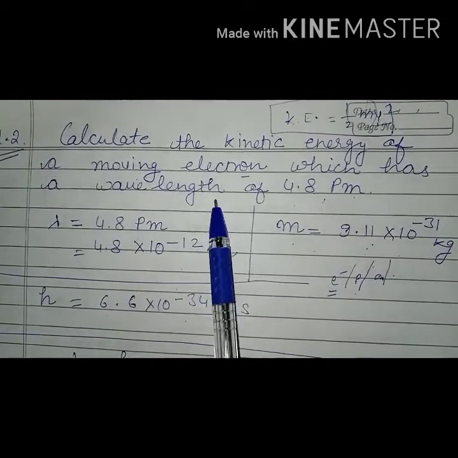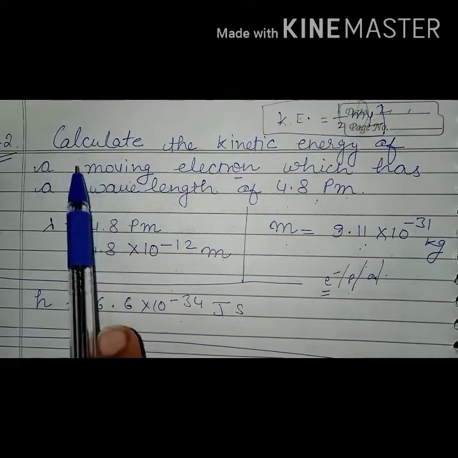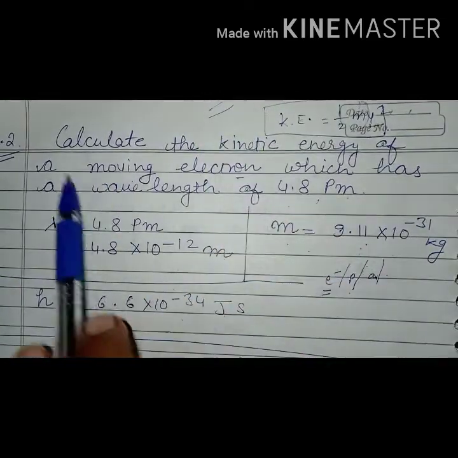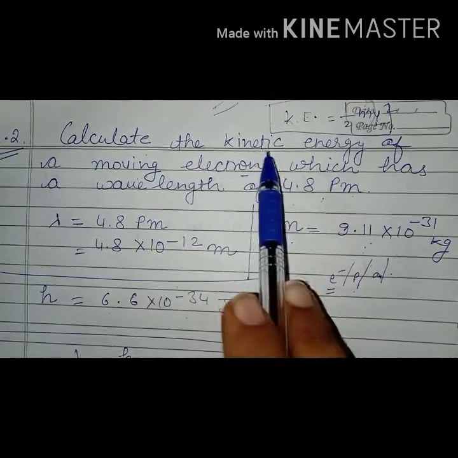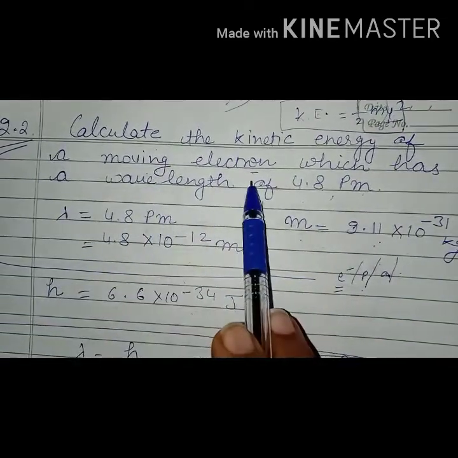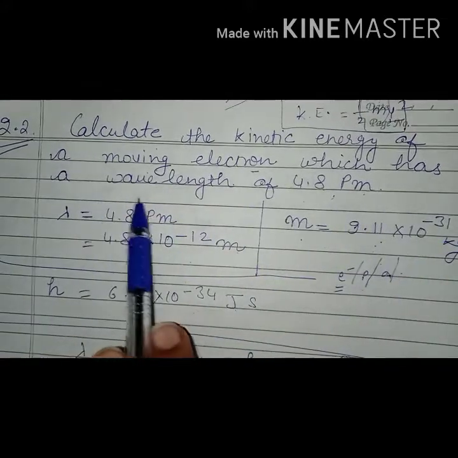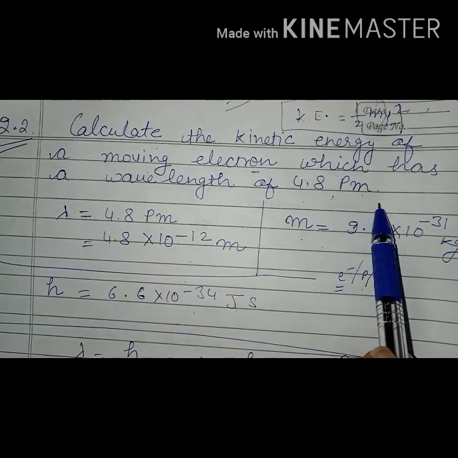The second question from de Broglie theorem can be this: calculate the kinetic energy of a moving electron which has a wavelength of 4.8 pm.